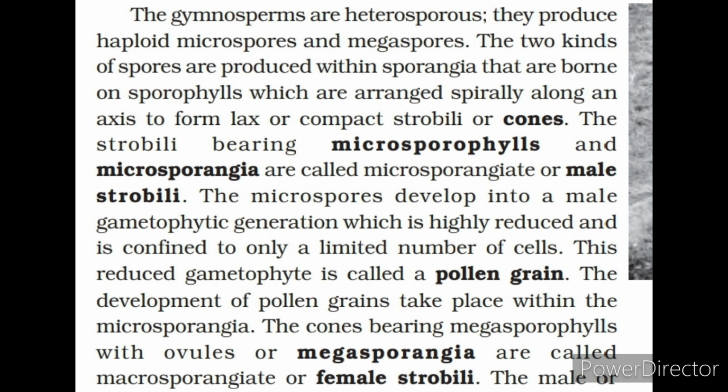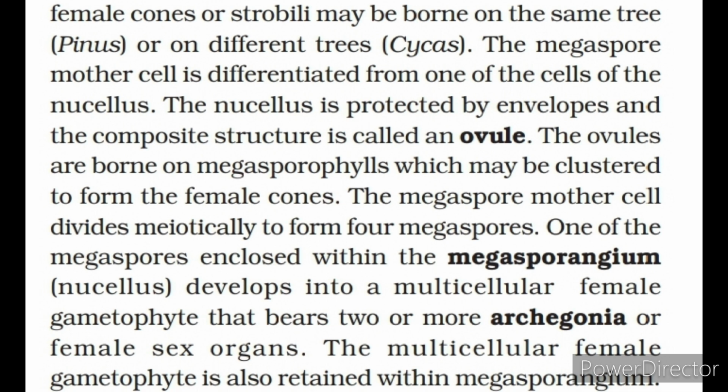The microspores develop into a male gametophytic generation, which is highly reduced and is confined to only a limited number of cells. This reduced gametophyte is called a pollen grain. The development of pollen grains takes place within the microsporangia. The cones bearing megasporophylls with ovules or megasporangia are called macrosporangiate or female strobili. The male or female cones or strobili may be borne on the same tree, Pinus, or on different trees, Cycas.